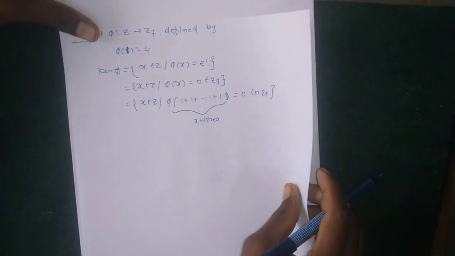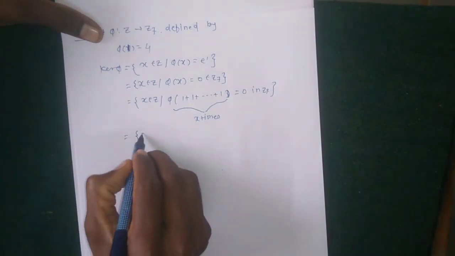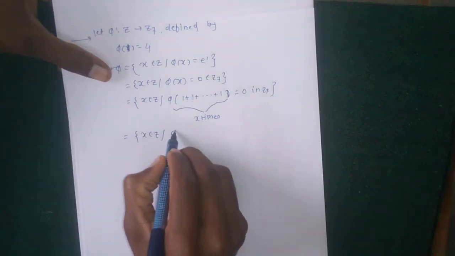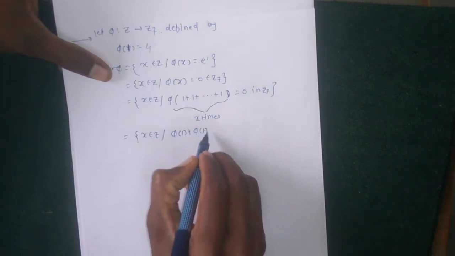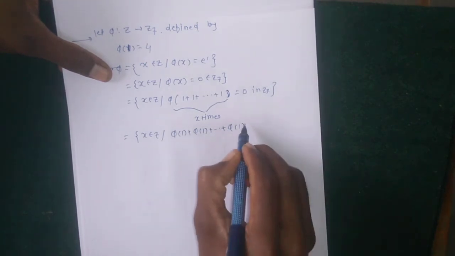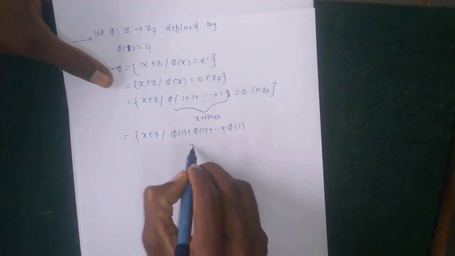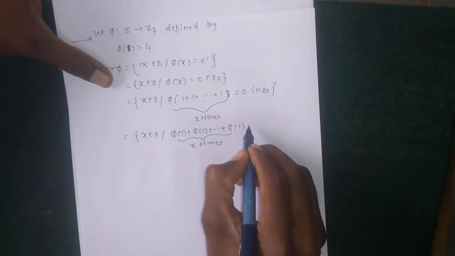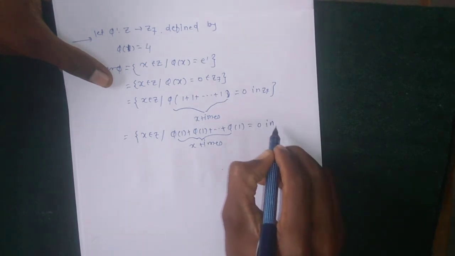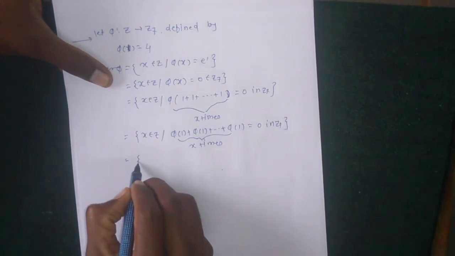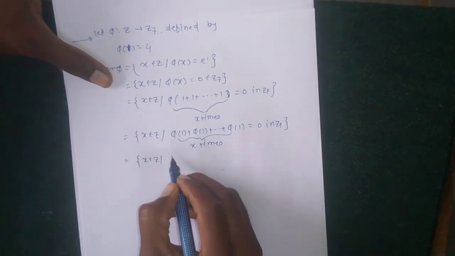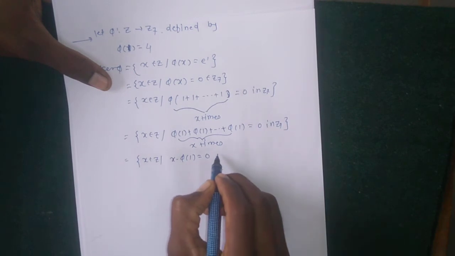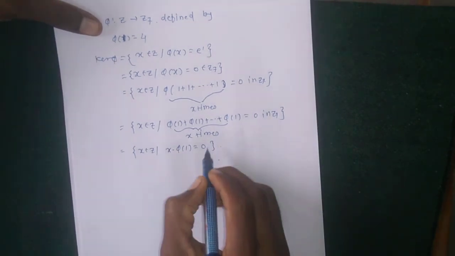So the kernel of phi is equal to the set of x belonging to Z such that phi of 1 plus phi of 1 plus and so on up to x times is equal to 0 in Z7. That is, x belongs to Z such that x times phi of 1 equals 0.